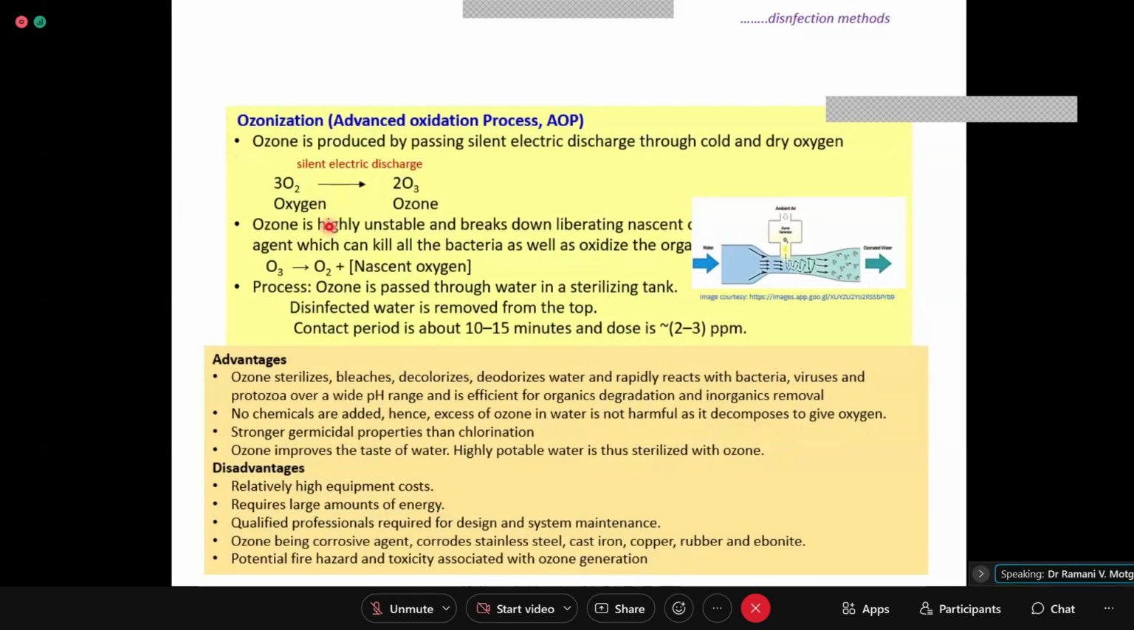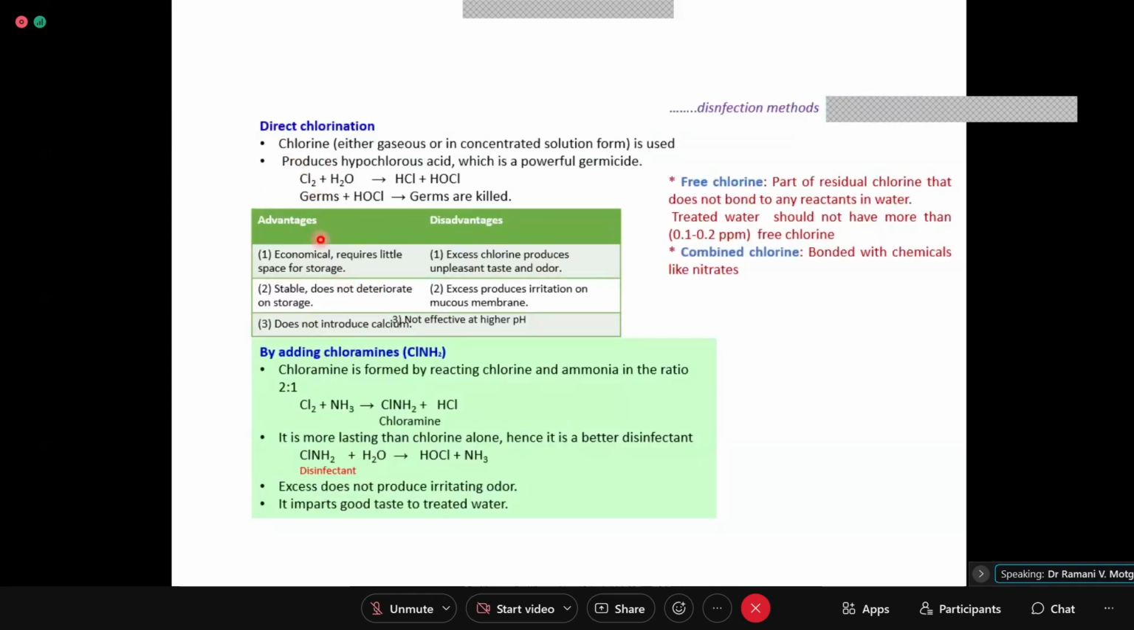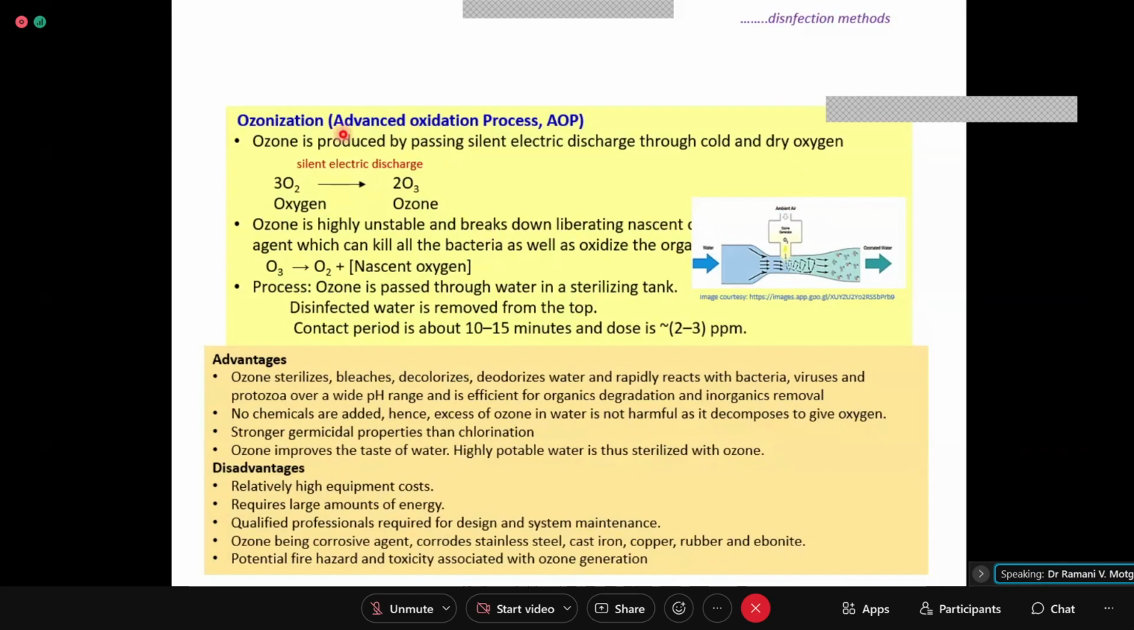Okay, so first was boiling, second is chlorination, chlorination by bleaching powder, chlorination by chlorine gas, then using chloramines. Then the third one is ozonization. Now, ozonization is an advanced oxidation process, AOP. Ozone is quite expensive, so the process can be used only for small quantities or specific water where you can't use chloramine, chlorine gas or bleaching powder. Then you can choose ozonization.